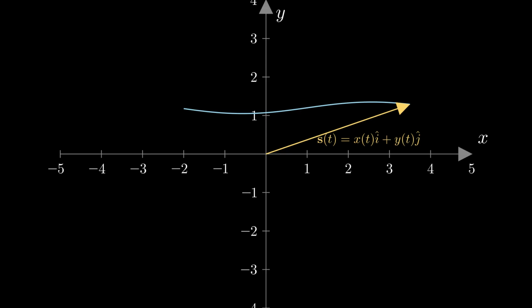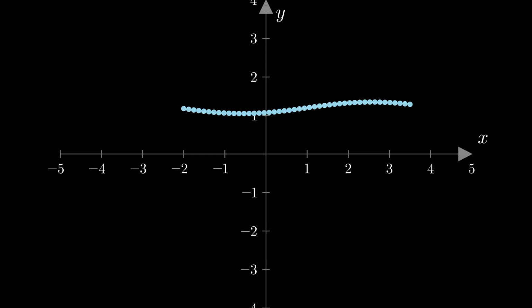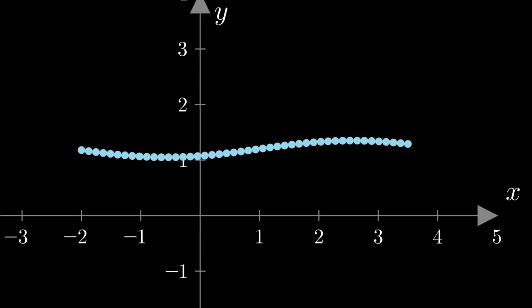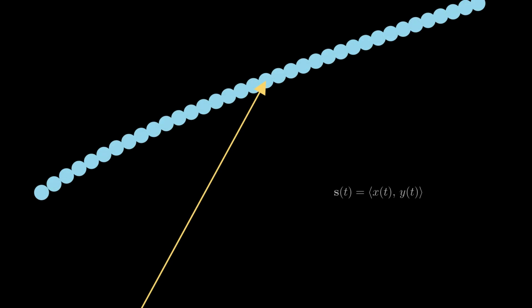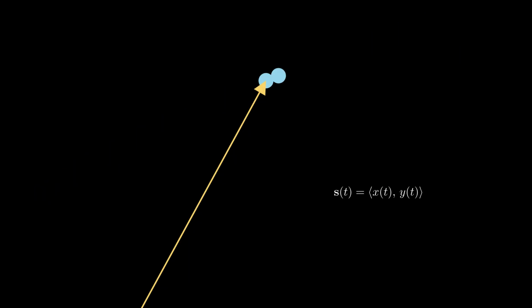Well, let's just consider the curve that is right in front of us. I'm going to use an idea from calculus that a curve can be thought of as infinitely many points touching one another in space. Here, I am going to zoom in on a very specific segment of this curve, and I'm going to have a parametric vector point to a random location, which is the position we are currently standing on right now. And I am going to isolate most of the other points except for the one that we are currently standing on, and the one that is right next to us, touching the position that we are currently standing on.